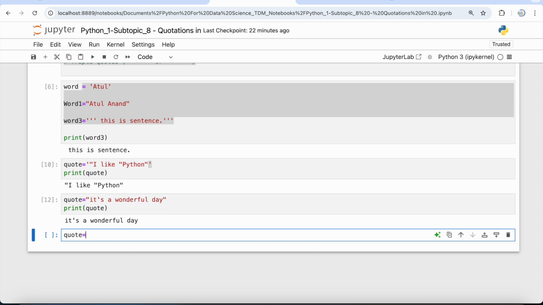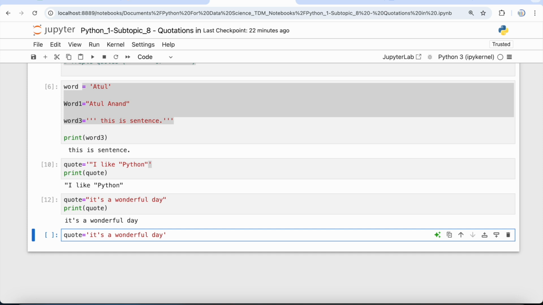So what if I need to use a single quote, and within this single quote I'm going to give this statement, and I can see that I have a single quote over here. In that case, what can we use? So we have to use the escaping quotes.